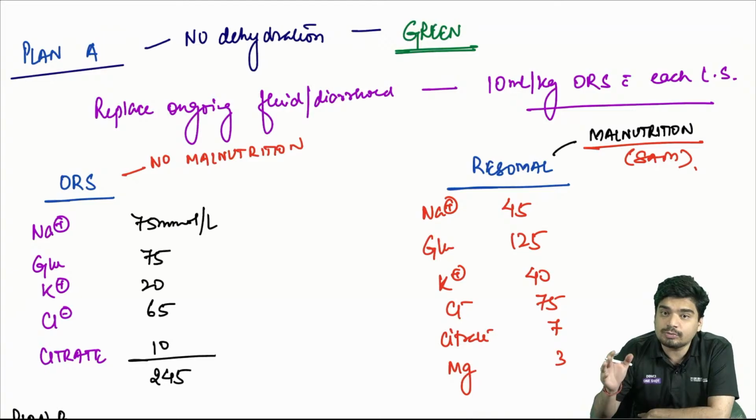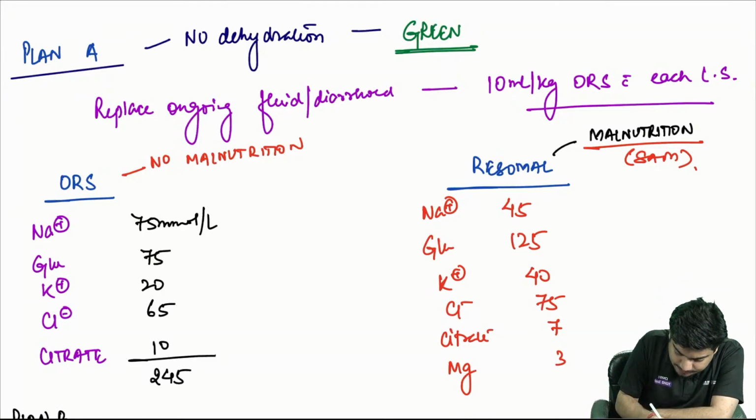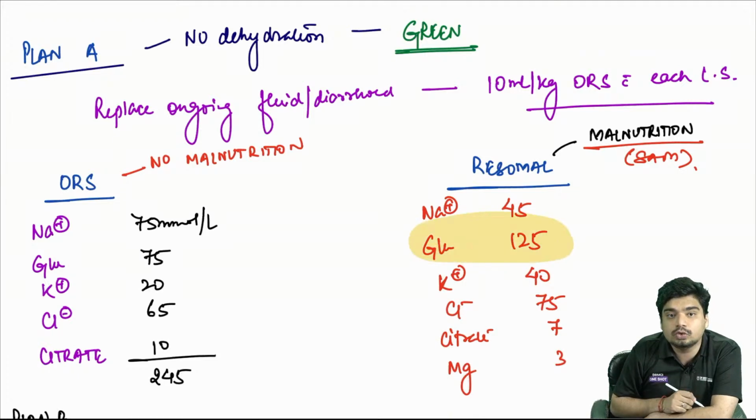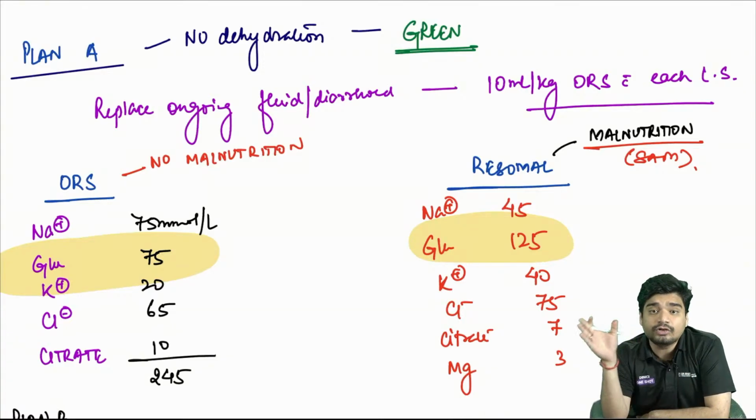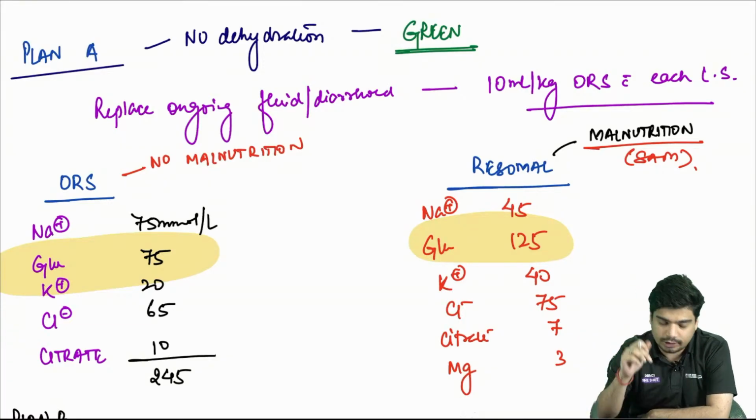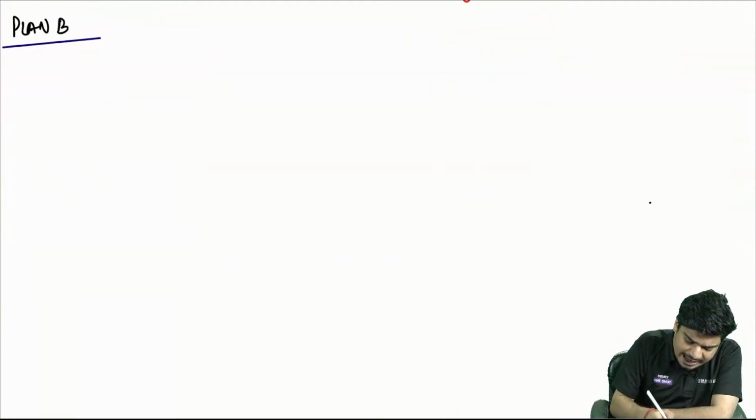Alright. So Risomol has, if you look closely, this is very important. This has been asked multiple times in FMG. The glucose is higher as compared to normal ORS. Normal ORS is 75. In Risomol, there is 125. Very important.